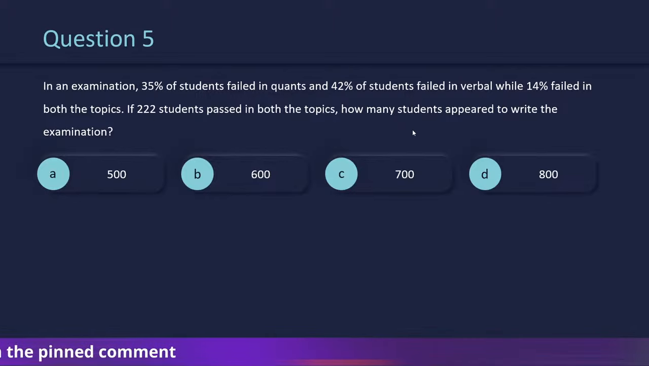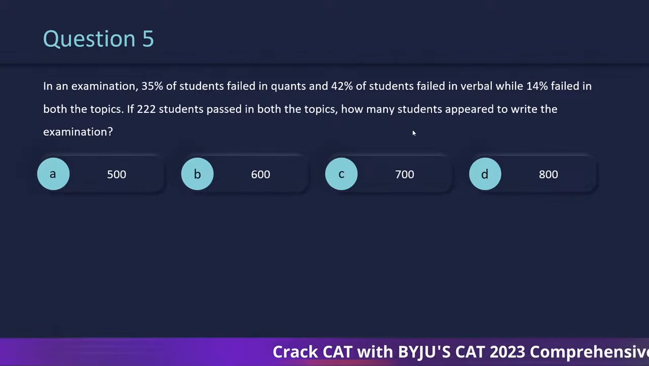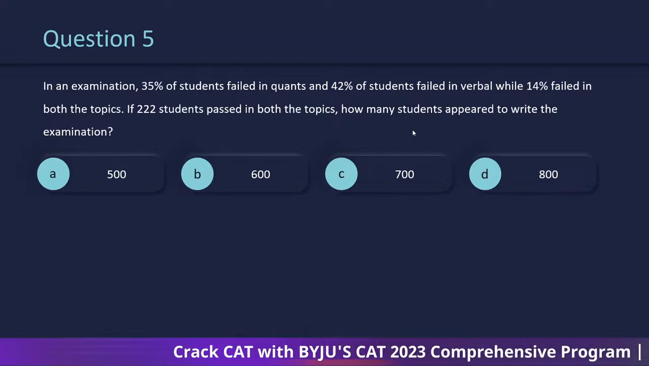Okay, next. In an exam, 35% of students failed in quants and 42% of students failed in verbal, while 14% failed in both the topics. If 2 students passed in both the topics, how many students appear to write the examination?